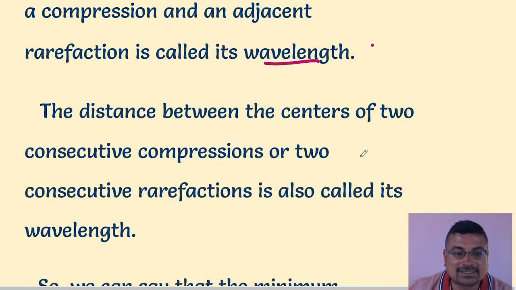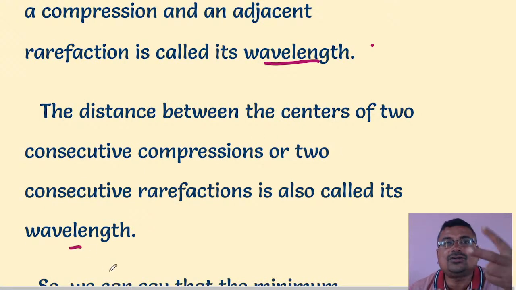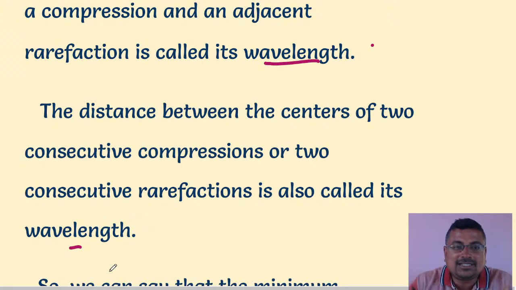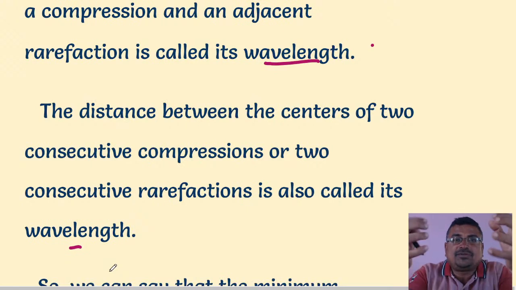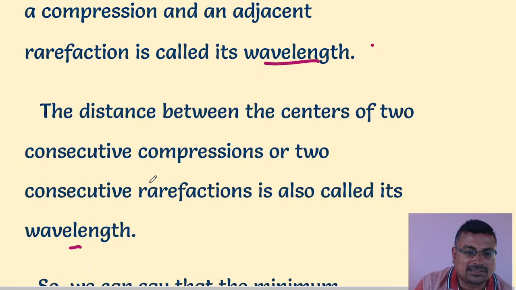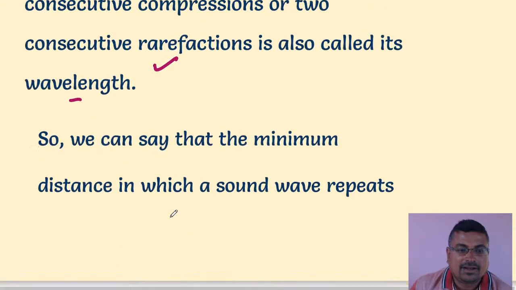The distance between the centers of two consecutive compressions or rarefactions is also called the wavelength. There are two definitions: the distance between two compressions, or between two crests, is called wavelength.